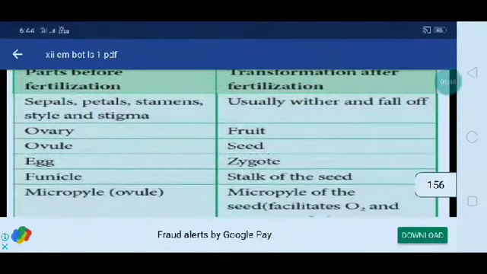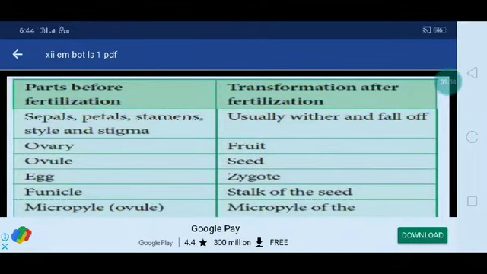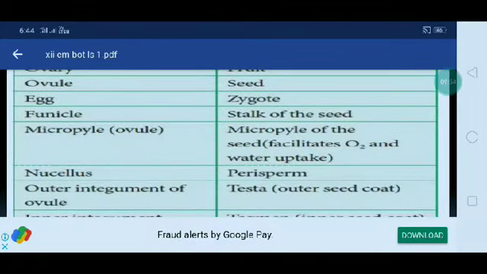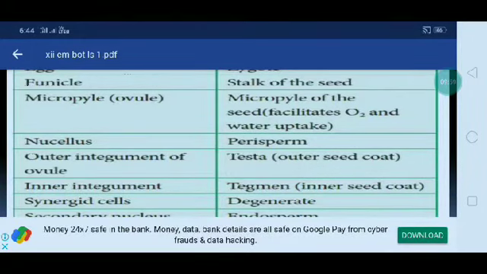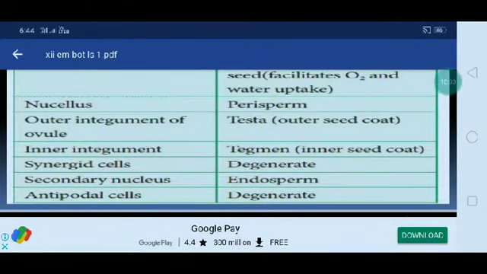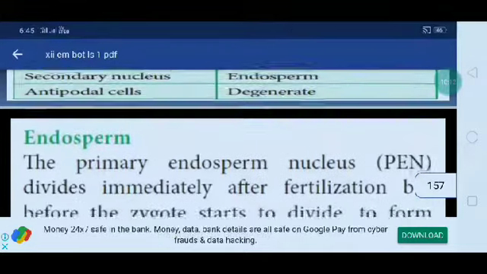First, parts before fertilization and their transformation after fertilization. Sepals, petals, stamens, style and stigma usually wither and fall off. Ovary becomes fruit, ovule becomes seed, egg becomes zygote, funicle becomes the stalk of the seed. The micropyle of the seed facilitates oxygen and water uptake. Nucellus becomes perisperm. The outer integument of the ovule becomes the testa, and the inner integument becomes the tegmen. Synergid cells disintegrate, and the secondary nucleus becomes endosperm. Antipodal cells disintegrate.